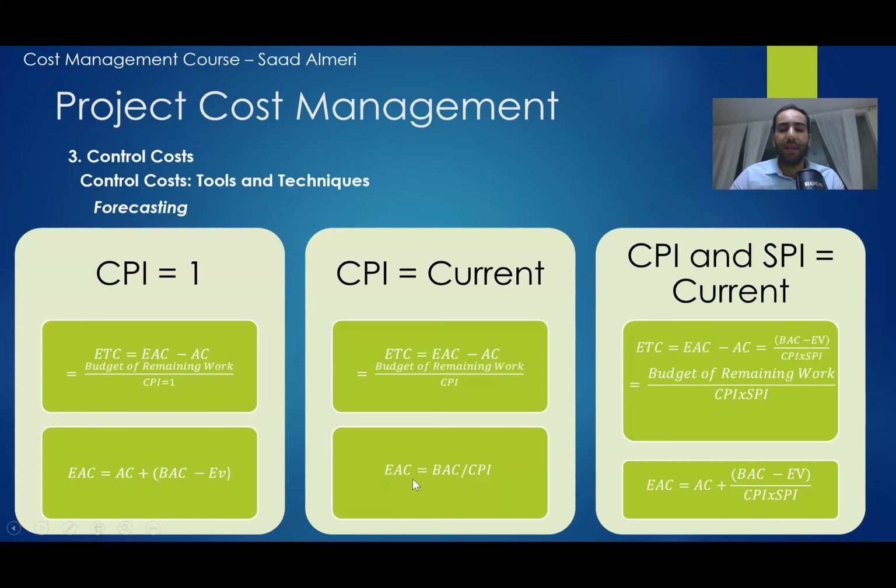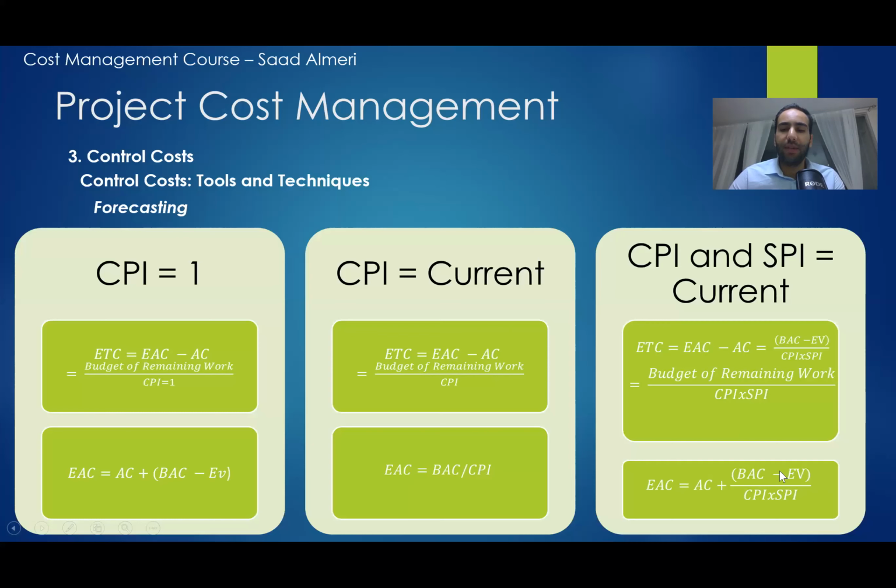In the second case, it is the same as this, but this is divided by CPI, and we know that BAC, or the full budget, divided by CPI is also EAC, so it can also be calculated in this way. Because we consider the CPI for the full work, then we can take the full budget divided by the same CPI.